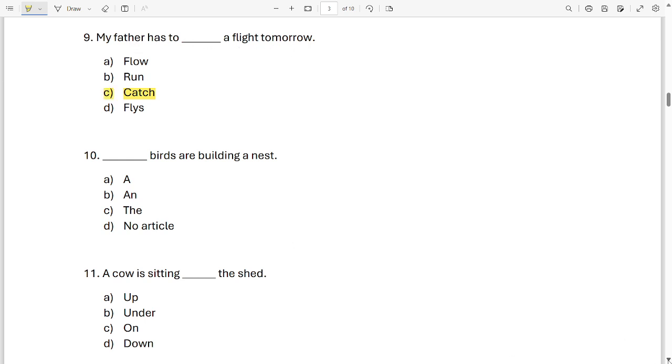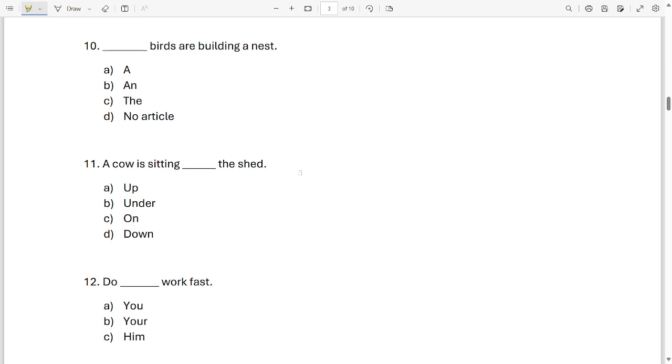Okay. Next, dash birds are building a nest. What word will come over here? The. Option C. The birds are building a nest.